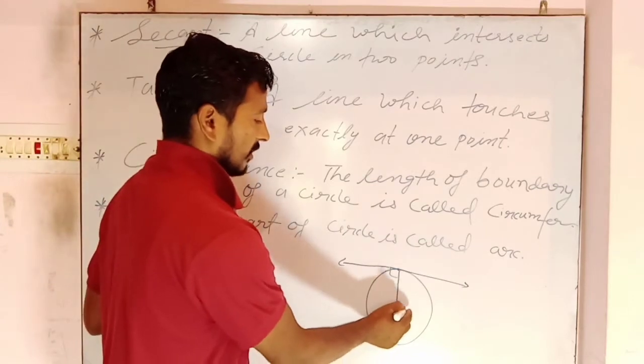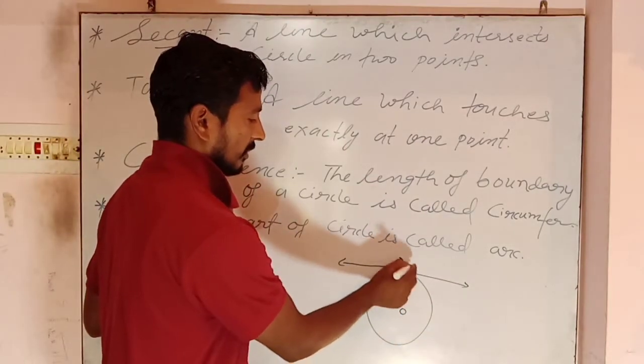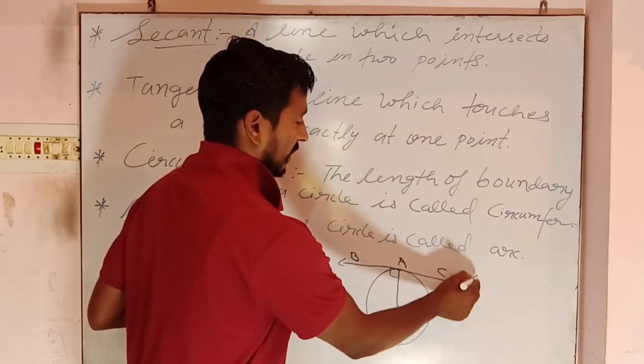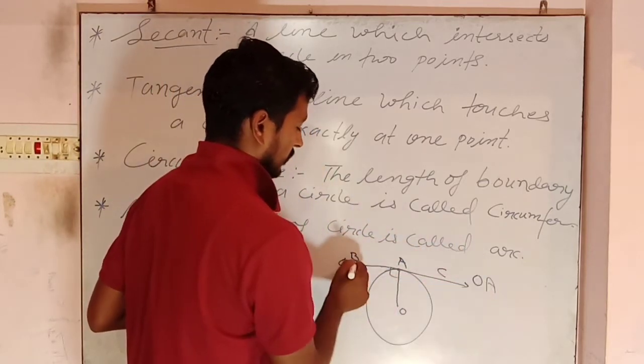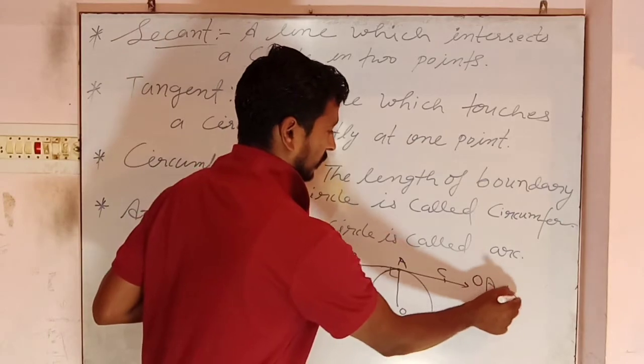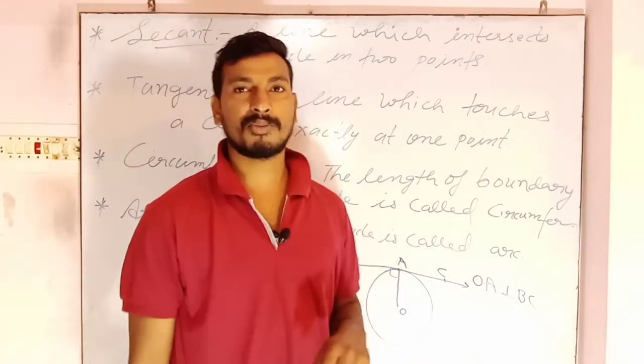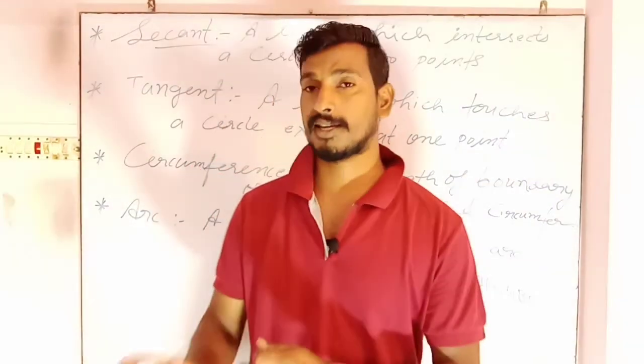So let's say this one is A, this is O, and this is B, C. Then what we get is that OA is perpendicular to BC.